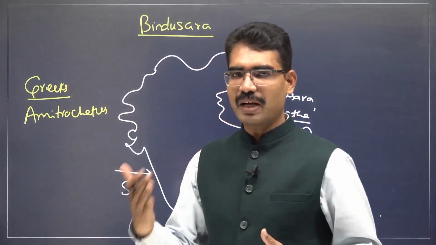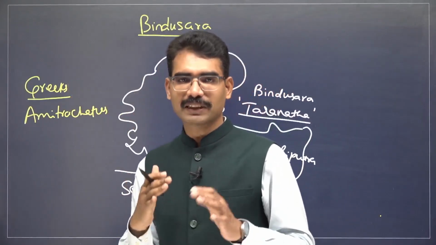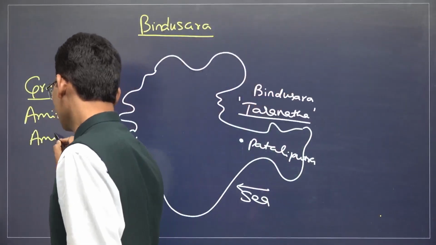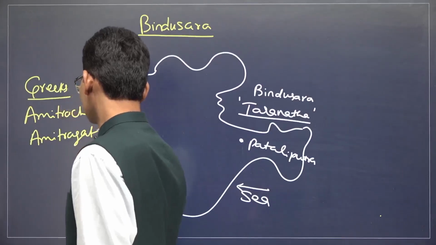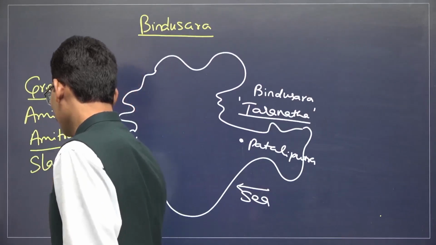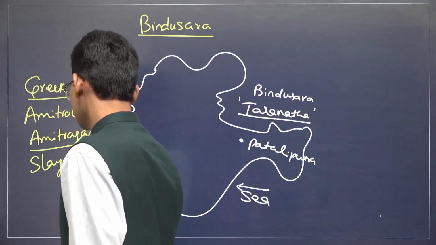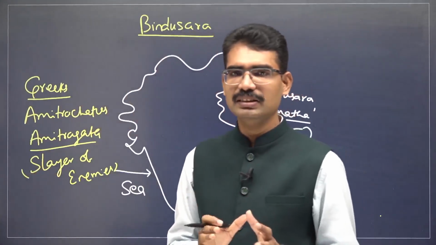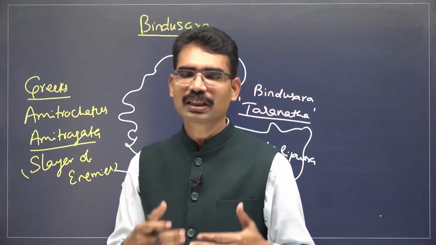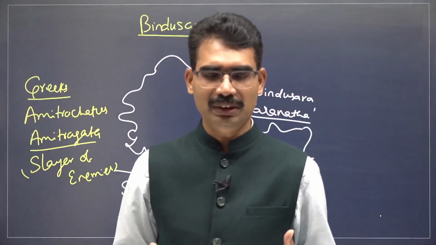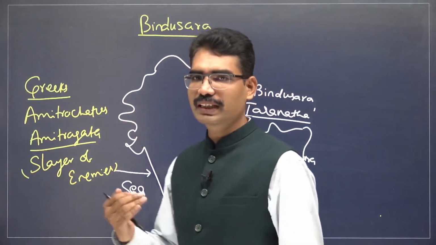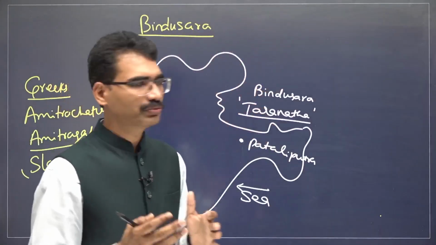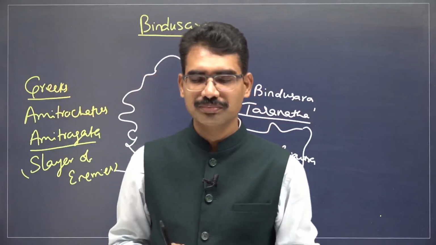The later text Mahabhashya, written by Patanjali, mentions this term as Amitraghata, which means slayer of enemies. So simply the meaning is that he was winning wars and battles against his enemies. That shows he was a great warrior. Apart from these references, we do not have much information about Bindusara.